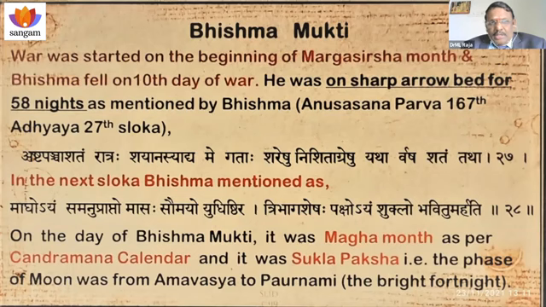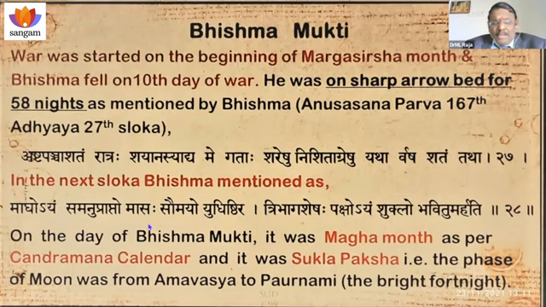First, the next point is Bhishma Mukti. Bhishma himself said in Anushasana Parva: Ashta Panchasadam Ratraha. That is 58 nights. Ashta is 8, Panchasadam means 50, so Ashta Panchasadam means 58 nights. What he mentioned is Saresu Nisida Agresu. Sara means arrow, Nisida Agra means sharp arrow tip. He lay on the sharp arrow tips for 58 nights, and it felt like 1000 years, Varsasadam.